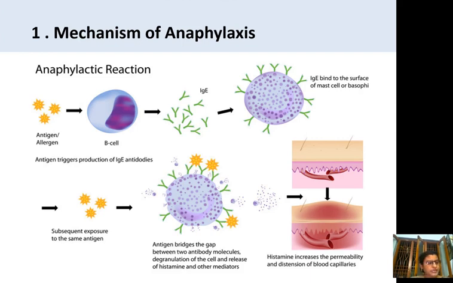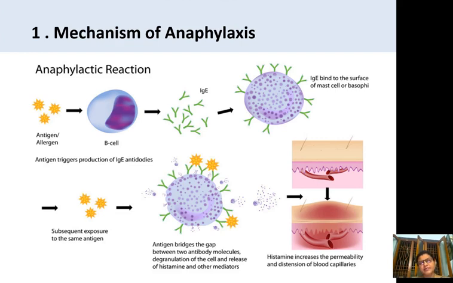It may take 2 to 3 weeks to get the shocking dose of antigens, the shocking dose of allergens. So whenever they are exposed for the first time, they won't get these anaphylaxis reactions. Only once subsequent exposure occurs does it lead to anaphylactic reactions.